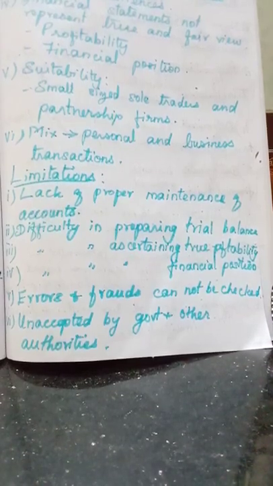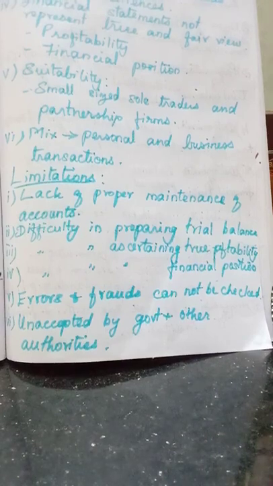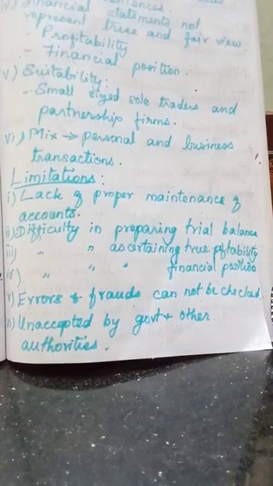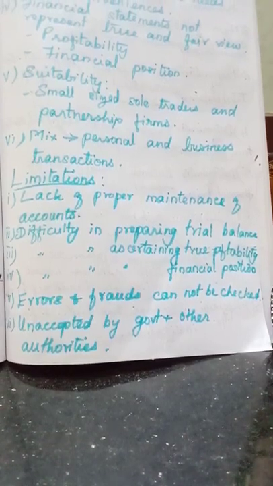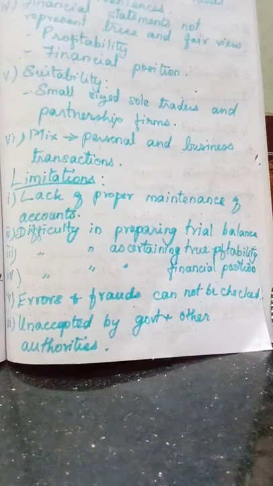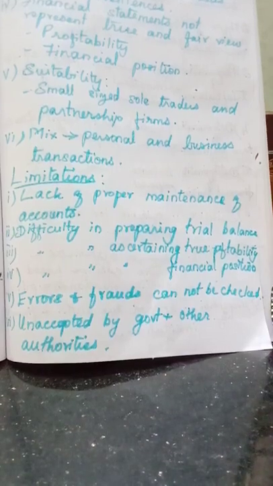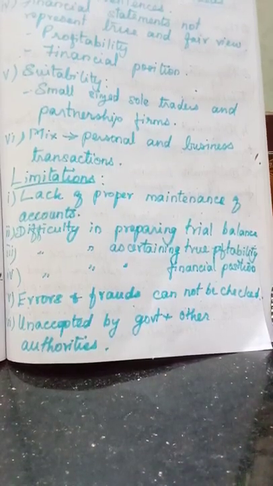Here maintaining of accounts itself is not maintained properly. So maybe only one clerk, or the sole trader himself will be the clerk, manager, the accountant, everything.